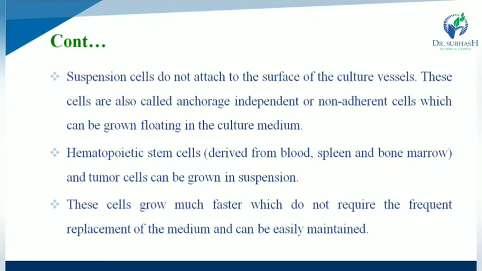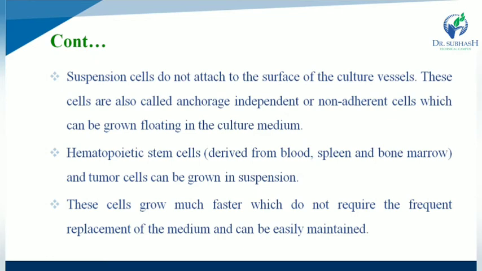So suspension cells do not attach to the surface of the culture vessel, and are called anchorage independent or non-adherent cells because they can grow in a floating manner. Hematopoietic stem cells and tumor cells can be grown in suspension form, and these cells grow much faster and do not require frequent replacement of media.